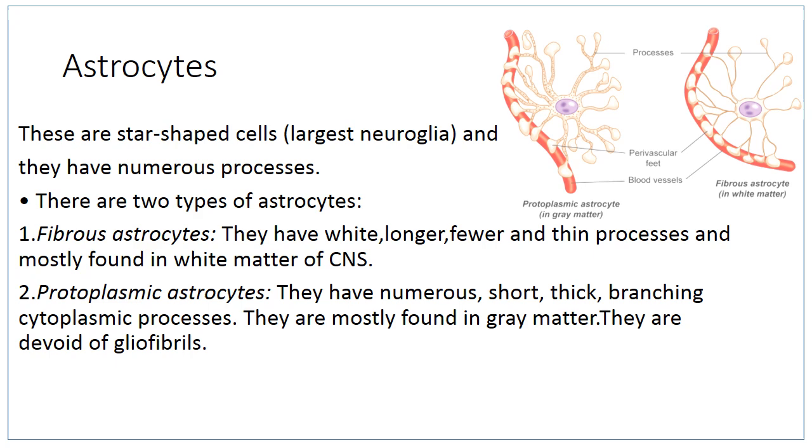As you can see in the diagram, the fibrous astrocytes have longer, fewer, thin processes, and they are mostly present in the white matter of the central nervous system. Whereas the protoplasmic astrocytes have numerous, short, thick, branching cytoplasmic processes, and mostly they are found in the gray matter. And the protoplasmic astrocytes are devoid of gliofibrils. The astrocytes have glial fibrillary acidic protein in them, and the antibodies to this protein are specific to astrocytes.